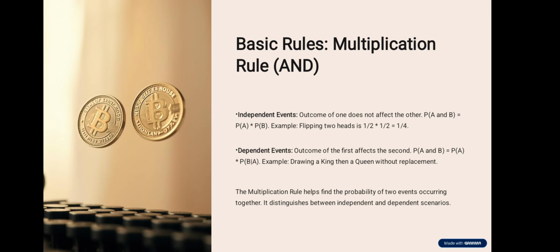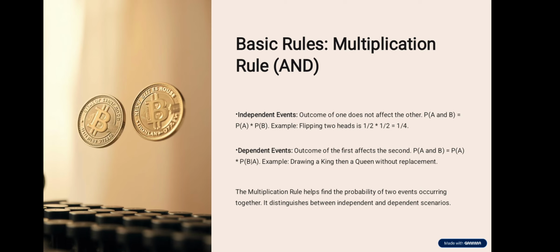Basic rules: multiplication rules, A and B. Independent events: the outcome of one does not affect the other. P(A and B) is P(A) times P(B). Example: flipping two heads is 1/2 times 1/2, which is 1/4.